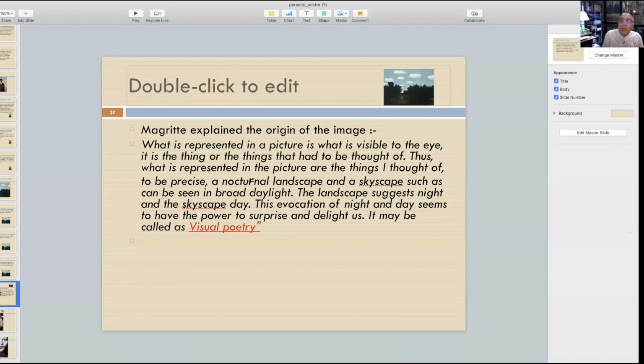Someone may ask, how did the front portion become night in the day, and if it was night, how did the sky come behind it, how did the clouds come over there. So logic is being demystified, and that's why we could call it a poetry, because it is dealing not with words but with the visual. So we can preferably call it a visual poetry.